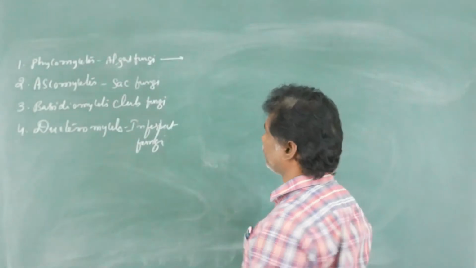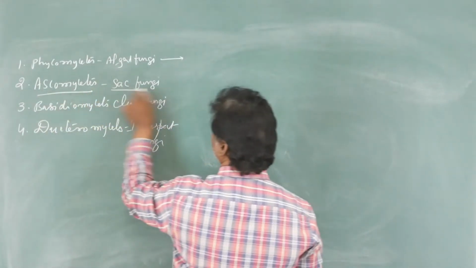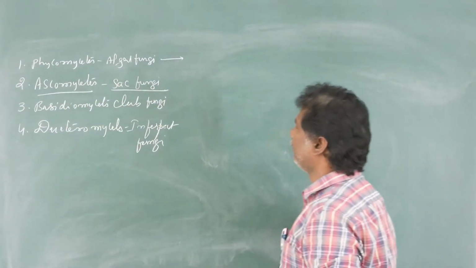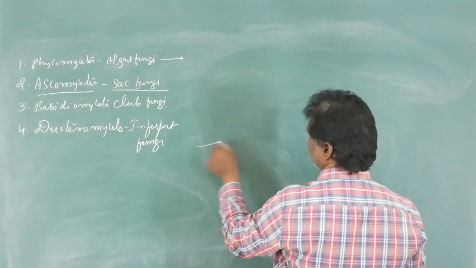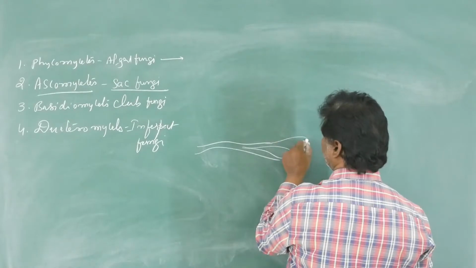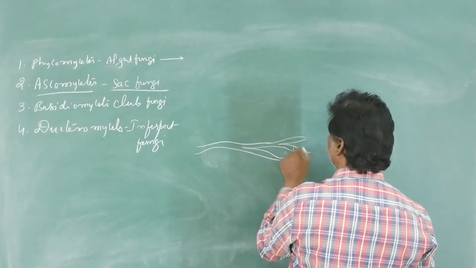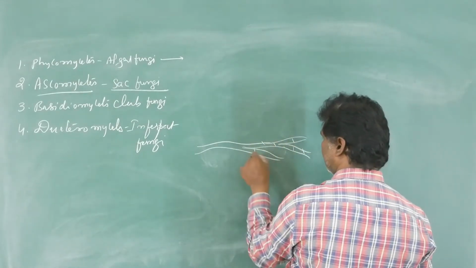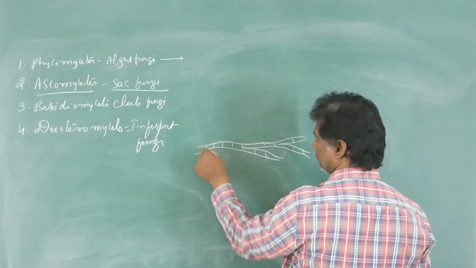Ascomycetes, the sac fungi. In Ascomycetes, the mycelium is branched and septate.